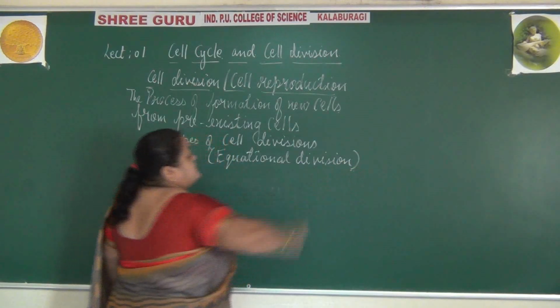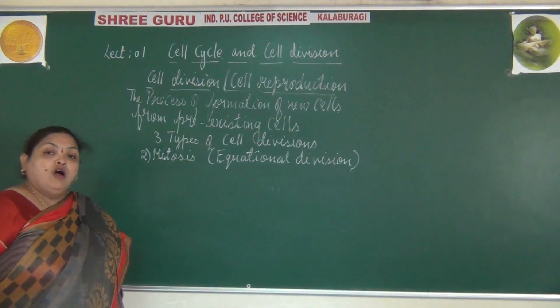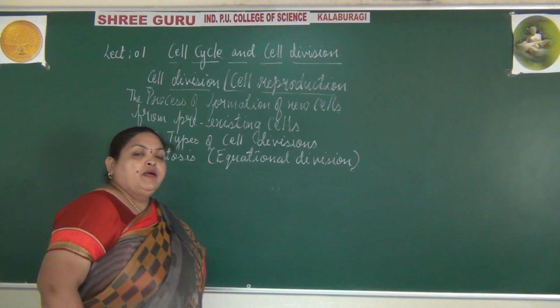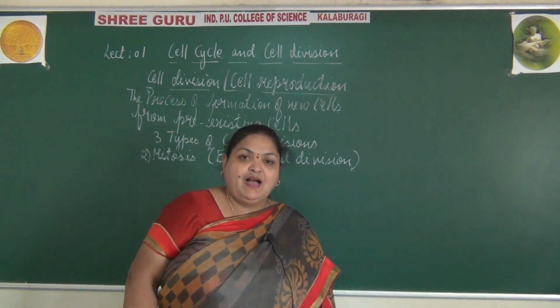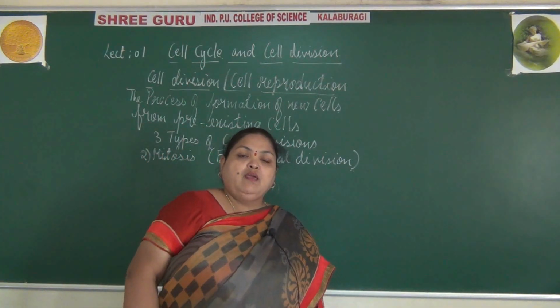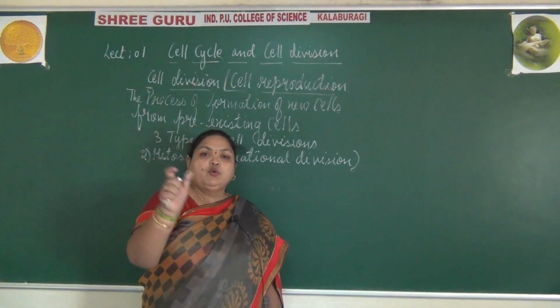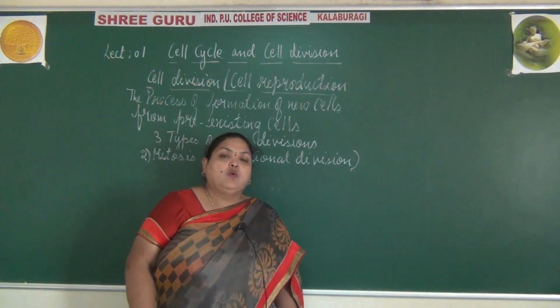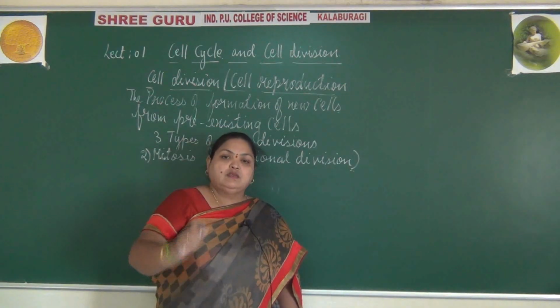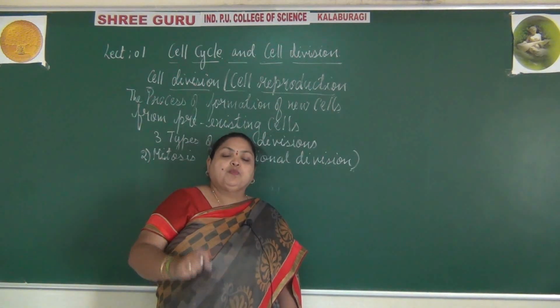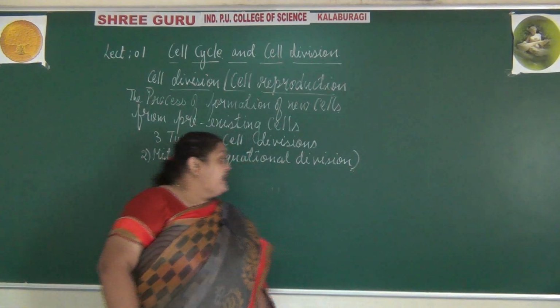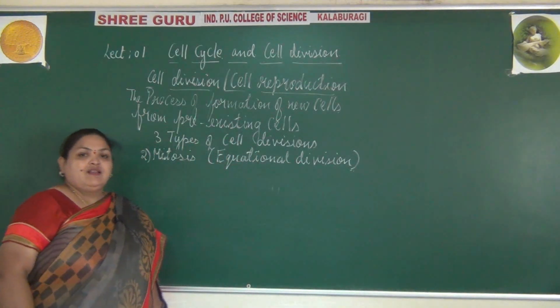Why is it called equational division? All the steps and changes that occur in the cell will be dealt with in the coming classes, but just to give an idea of what mitosis is with its simple features, mitosis is known as equational division.